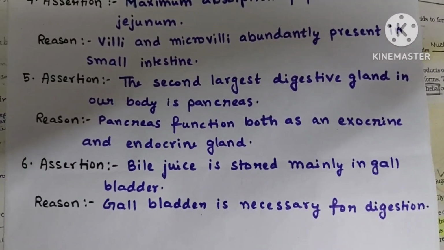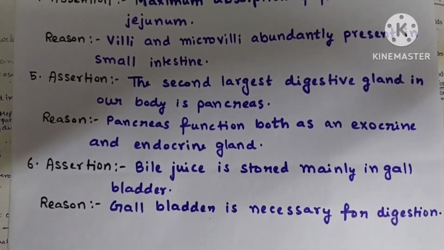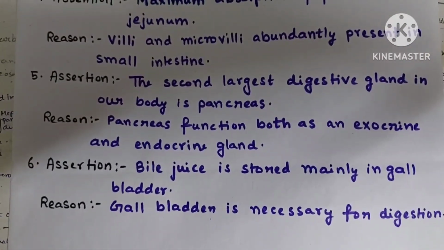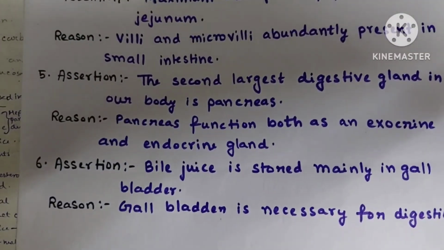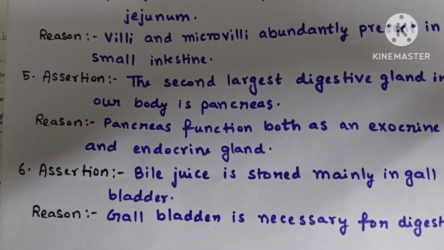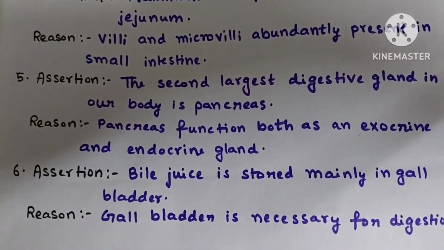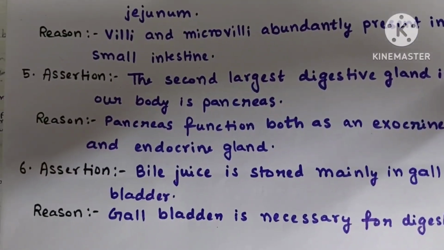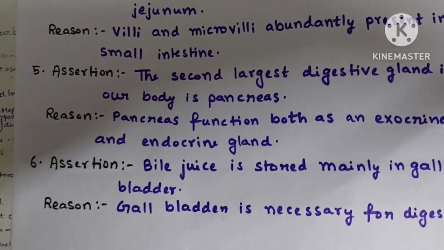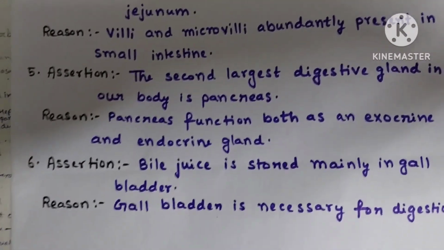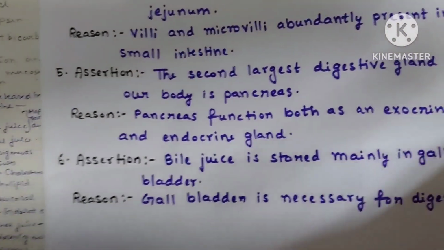The next question is question number 5. The second largest digestive gland in our body is pancreas. Yes, this statement is correct and the reason is pancreas functions both as exocrine and endocrine gland. This is also correct, but here the reason is not the correct explanation of assertion.